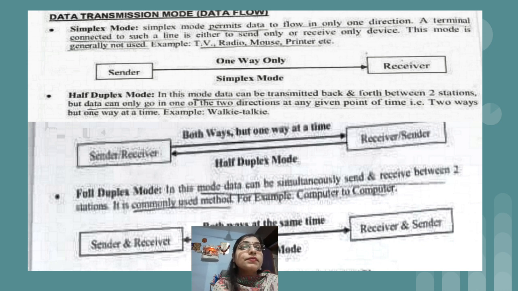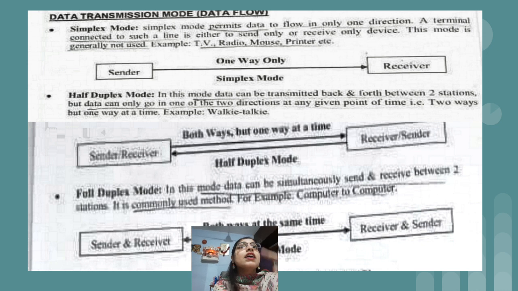Then the second type we have in data transmission mode is half duplex mode. In half duplex mode, the example I mentioned earlier is the walkie-talkie. If one device is sending the data, the device acting as a receiver can only receive the data. That device will not send data.